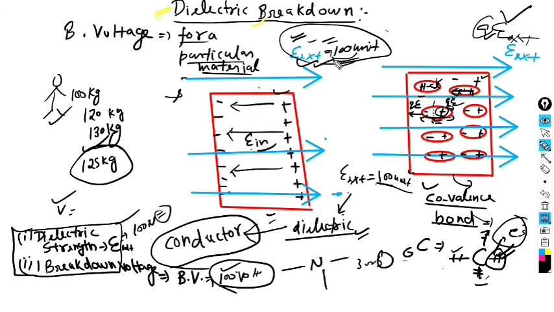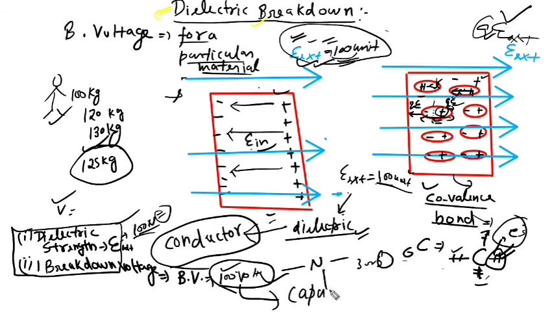So we are saying this is the dielectric strength, the electric field, and the voltage by which we reach that limit is called the breakdown voltage. This is defined basically for a capacitor, because this dielectric will be inserted inside a capacitor. Moreover, when we learn about capacitors in detail, I will tell you how this will be utilized in numericals. I hope everything is clear to you.